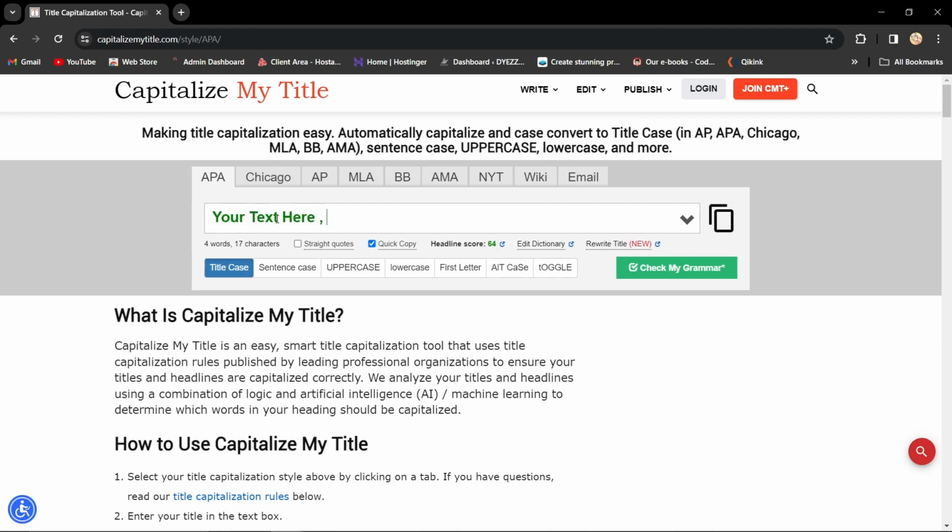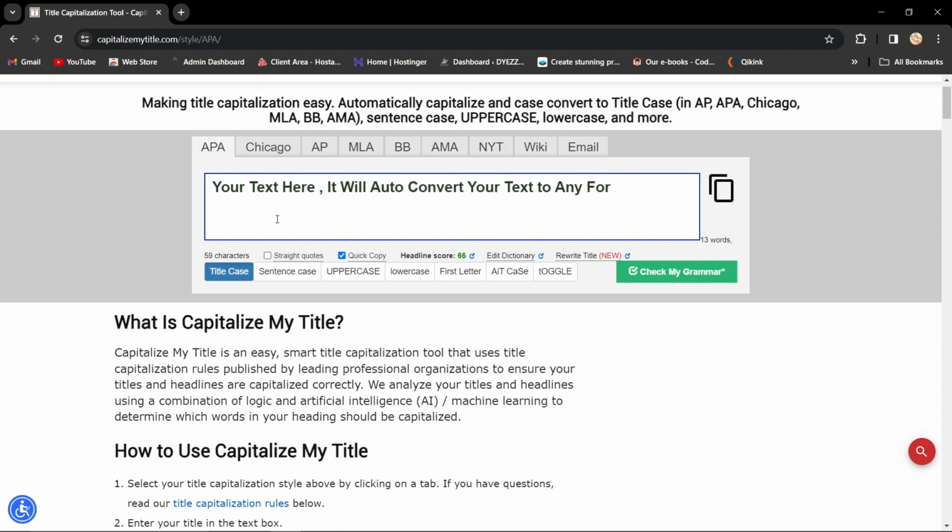capitalizemytitle.com. Here, you can automatically capitalize and convert your titles to various styles, including title case, sentence case, uppercase, lowercase, and more. To begin, select your preferred title capitalization style by clicking on the corresponding tab. Simply enter your title in the text box and watch as the tool applies correct capitalization using logic and artificial intelligence. If you're satisfied, you can press enter or click the copy button to copy the formatted text to your clipboard. It's that easy to capitalize your next title.